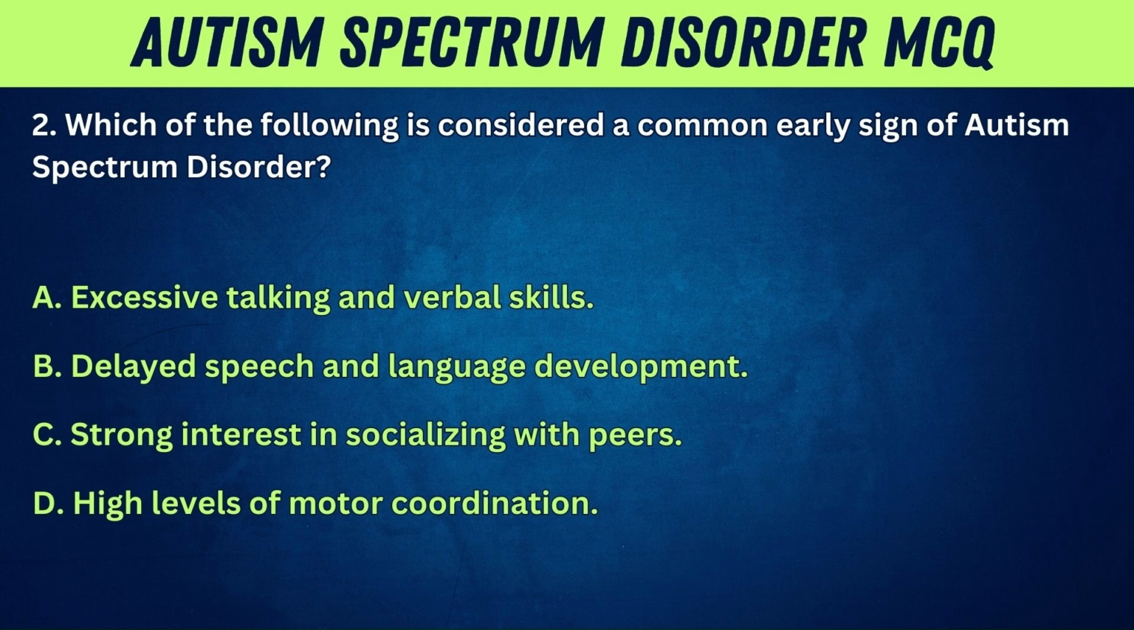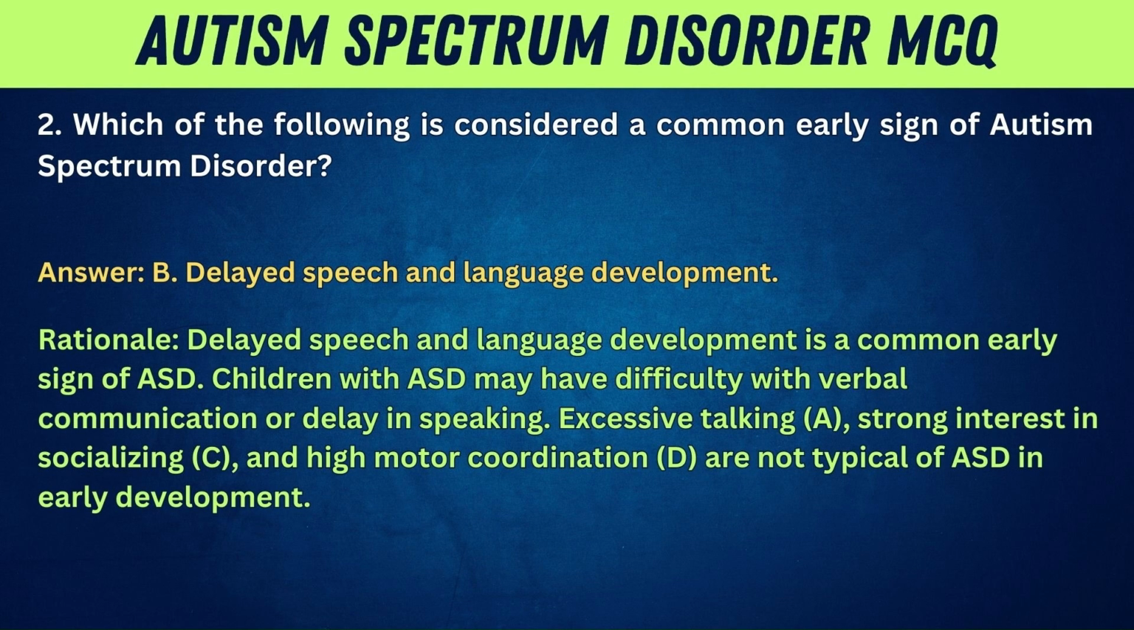2. Which of the following is considered a common early sign of autism spectrum disorder? A. Excessive talking and verbal skills. B. Delayed speech and language development. C. Strong interest in socializing with peers. D. High levels of motor coordination. Answer: B. Delayed speech and language development.